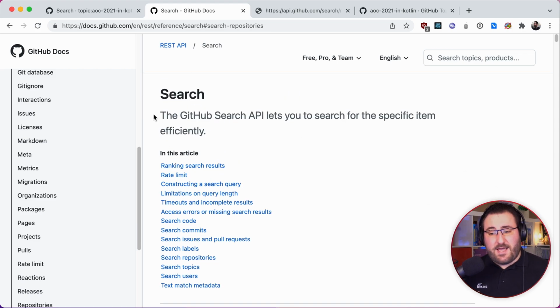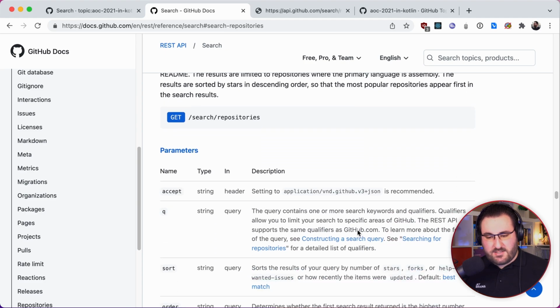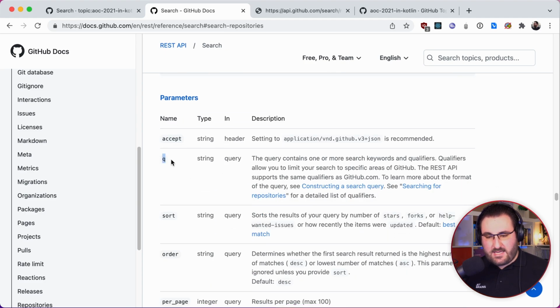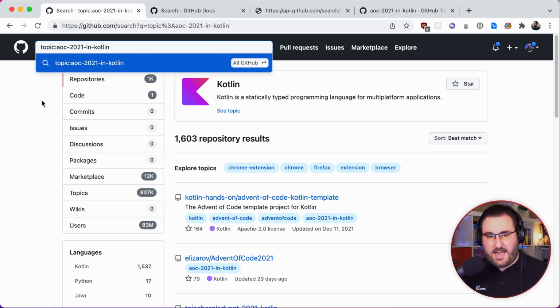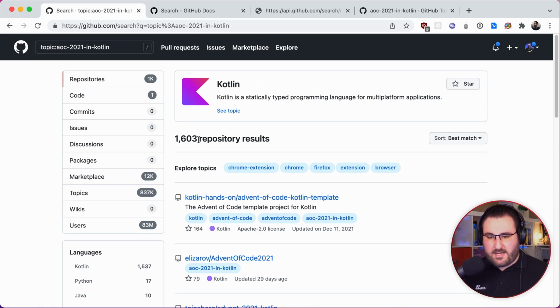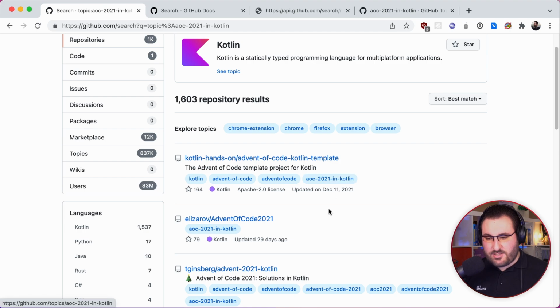The GitHub Search API allows me to search for specific items efficiently, which is lovely, especially because it allows me to search for specific repositories. So there's an endpoint called /search/repositories, which accepts a q, which is the query, which we can use to find the participants. So I just played around a little bit and I found that if you type topic:AOC 2021 in Kotlin, you're gonna get the 1,603 repositories that have this tag attached to them.